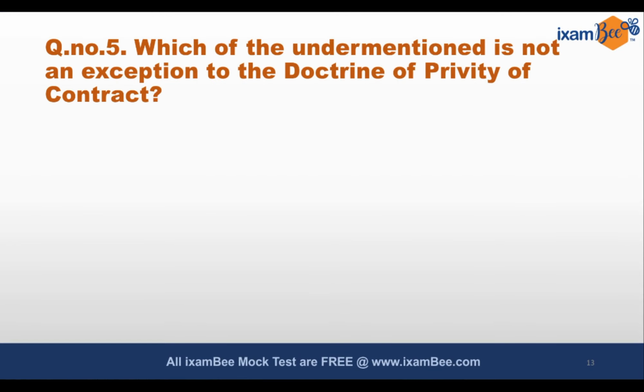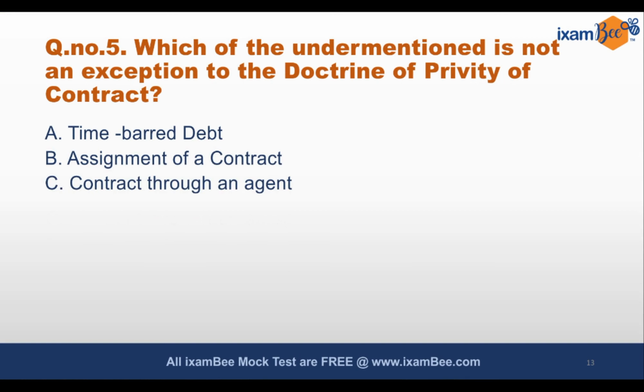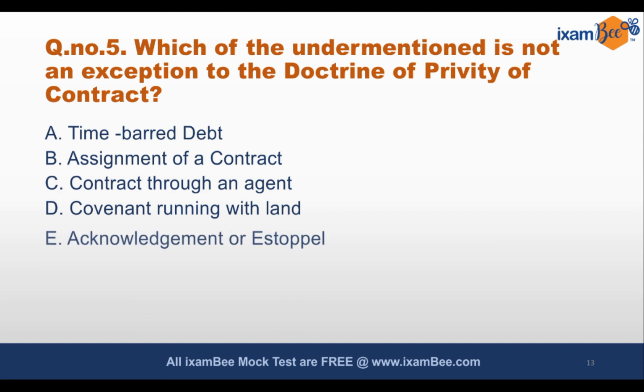The next question relates to the doctrine of privity of contract, another important topic from this subject. Which of the under mentioned is not an exception to the doctrine of privity of contract? Time barred debt, assignment of a contract, contract through an agent, covenant running with the land, acknowledgement or estoppel. Which option will be correct here? Which is not an exception.